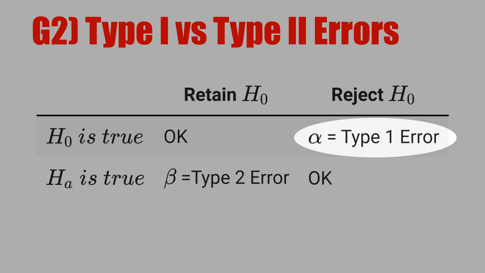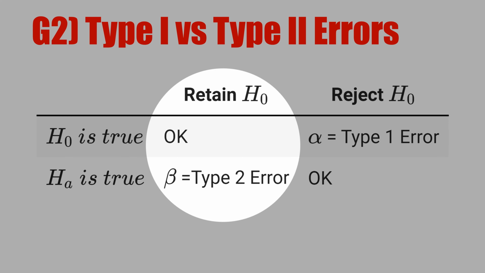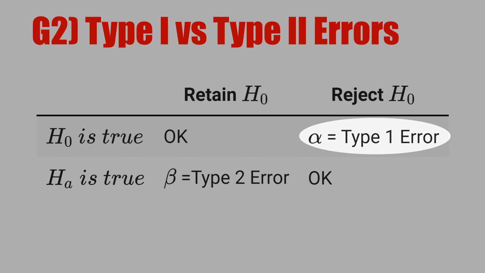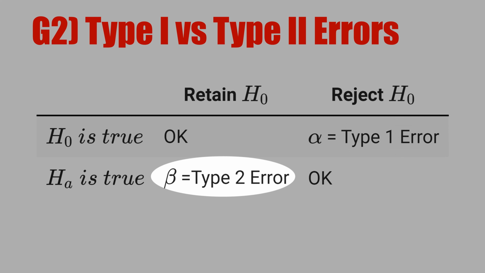Could we design a legal system that never commits type 1 error, that you never send an innocent to jail? If you never want to commit type 1 error, this is simple. Always you must retain the null hypothesis. The problem of this approach is that you maximize type 2 error. That means you never send the criminals to jail as well. That's why in statistics we work with alpha 5%. We tolerate 5% of type 1 error. If you want a 0 type 1 error, you are going to have the maximum of type 2 error.